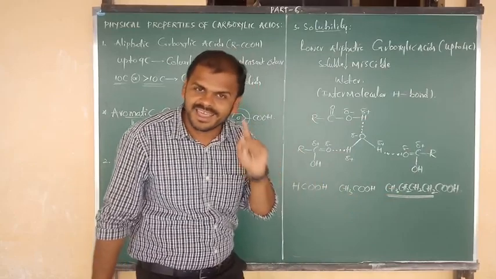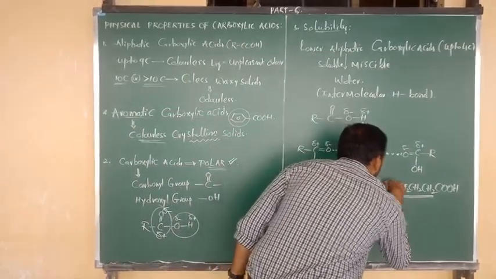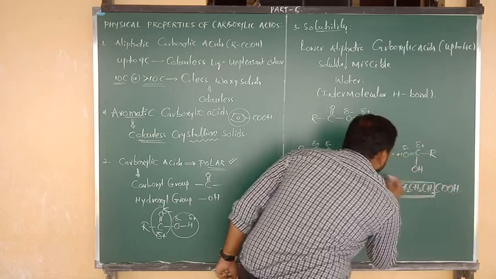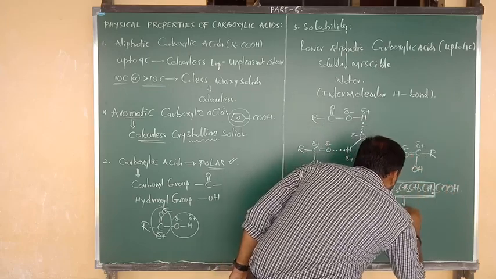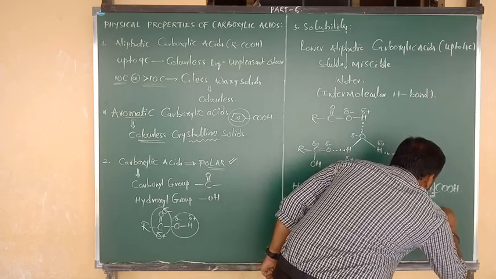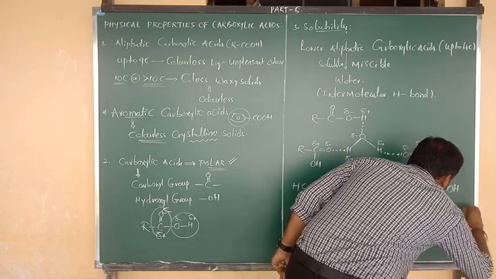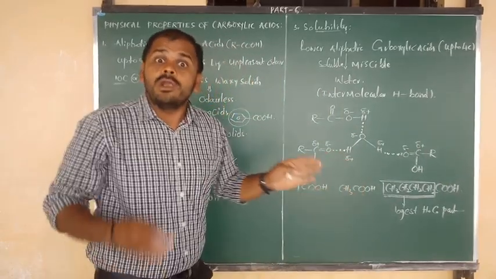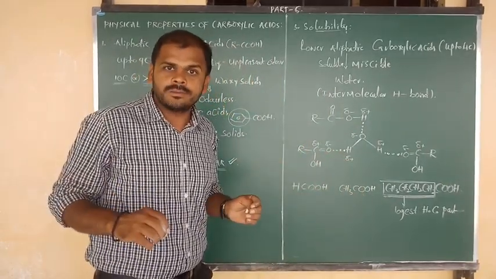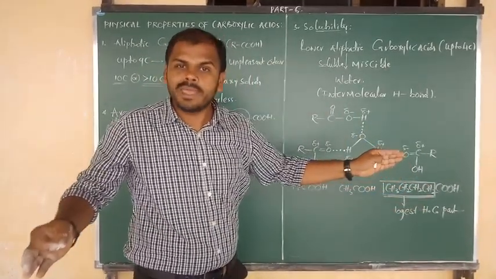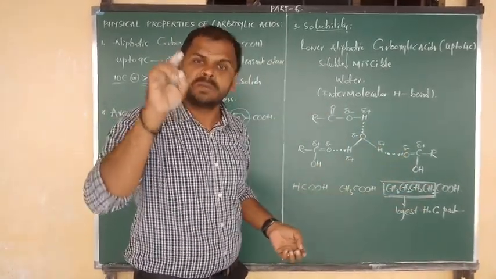The last example contains the longest hydrocarbon part. Due to presence of the longest hydrocarbon part, it contains one very special nature.